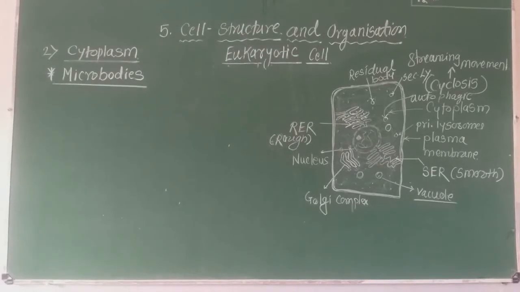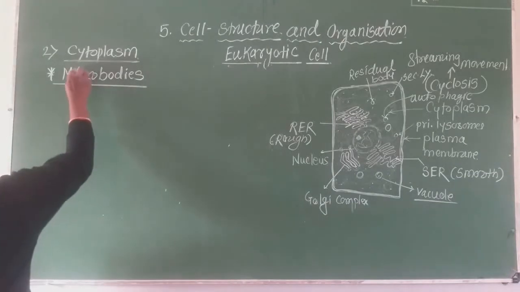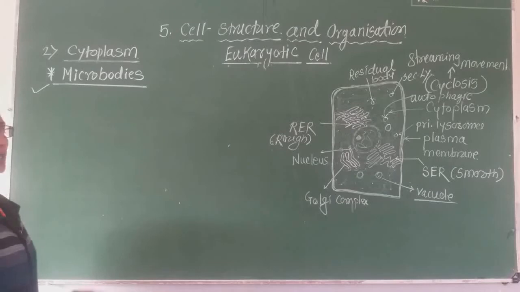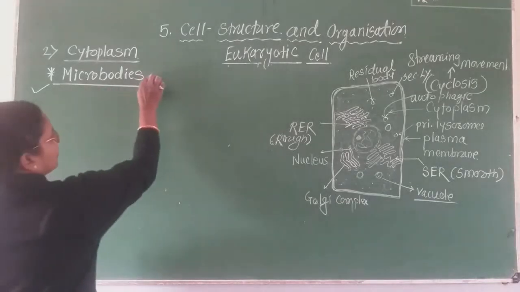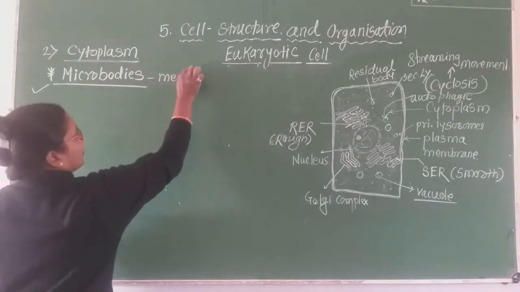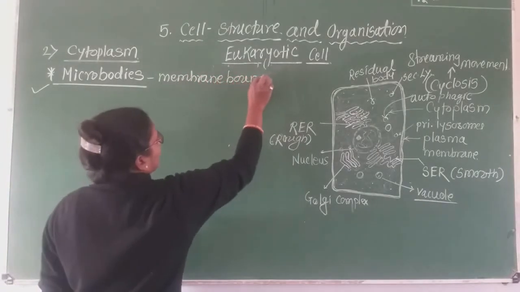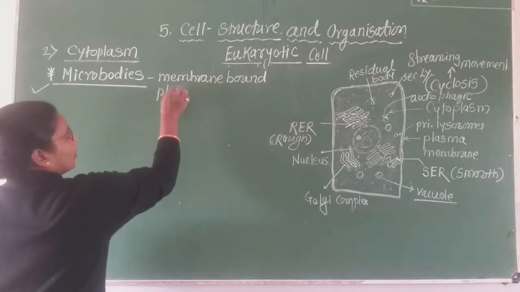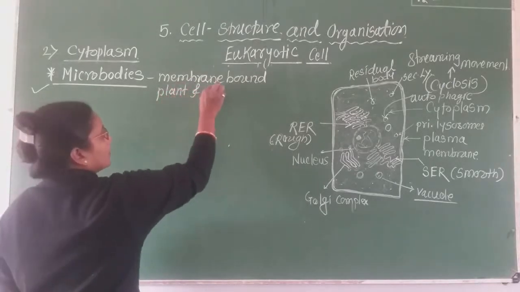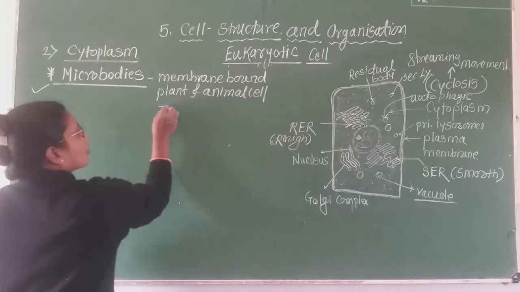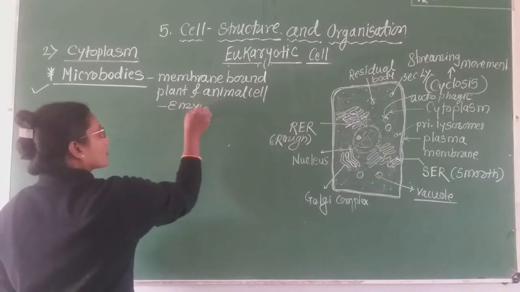The next cell organelle we observe inside the cell is microbodies. What are microbodies? These are membrane bound structures, present in both plant and animal cells, and they consist of enzymes.